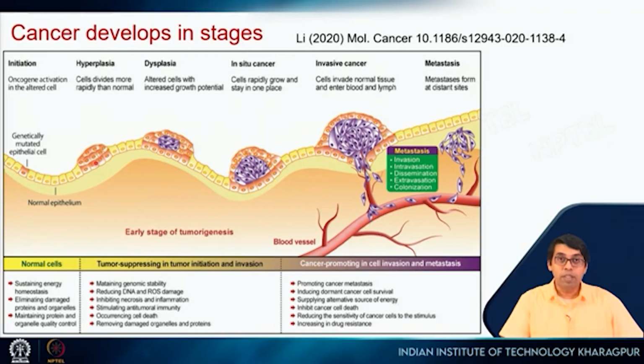While this happens, since you are getting so many cell divisions and so many DNA replications, again more errors can occur. Some cells will gain additional mutations in some critical proteins or genes, which will lead to this increased growth potential. Now you see these extra cells which are different from these cells, and those cells will divide rapidly, and what we get is a tumor. At this stage this will be a benign tumor because this tumor is localized in a particular site. At this point, you can actually cut it out.